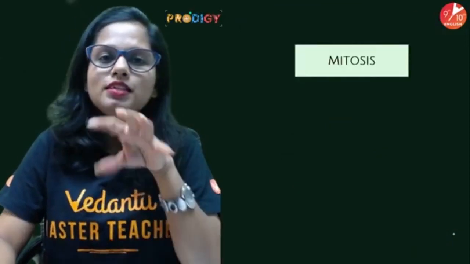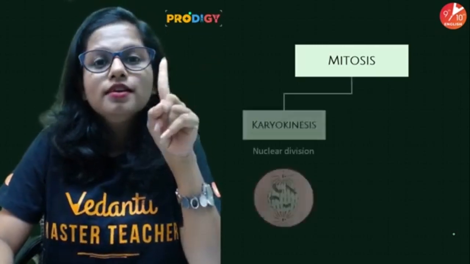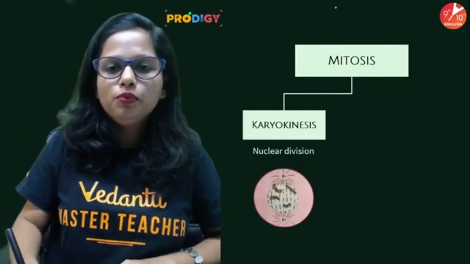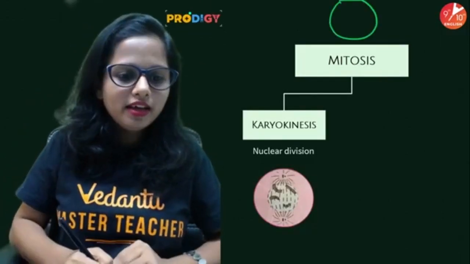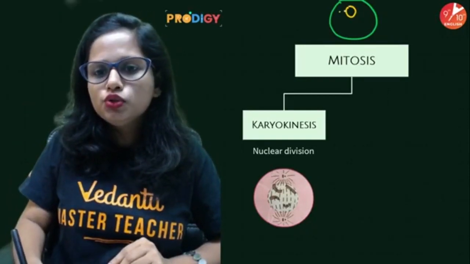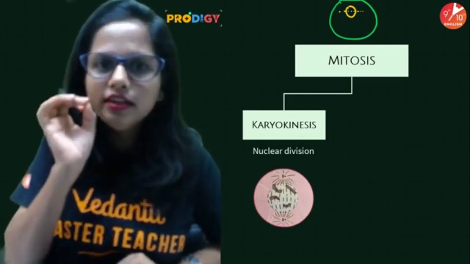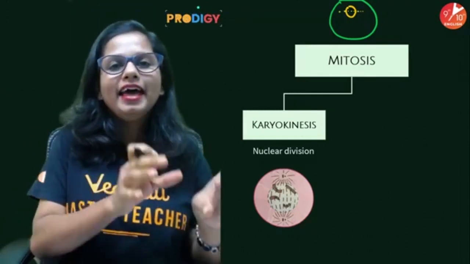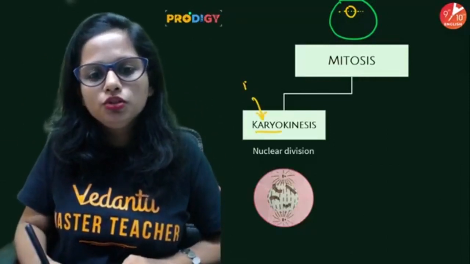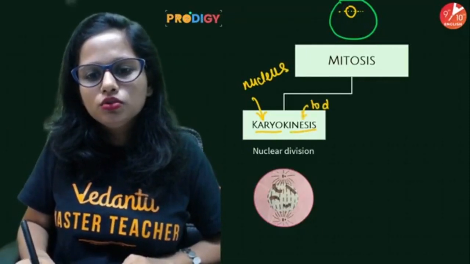Now, this division takes place in 2 steps. The first step is the division of the nucleus. Suppose here is a cell, and it has a nucleus. First its nucleus is going to divide, and this nuclear division is known as karyokinesis. Karyo means pertaining to the nucleus, and kinesis means to divide.